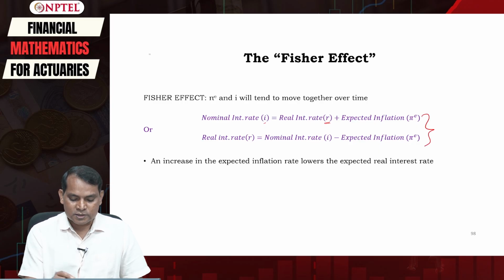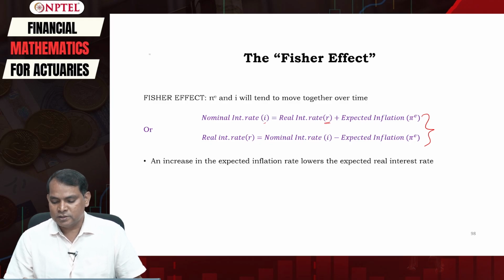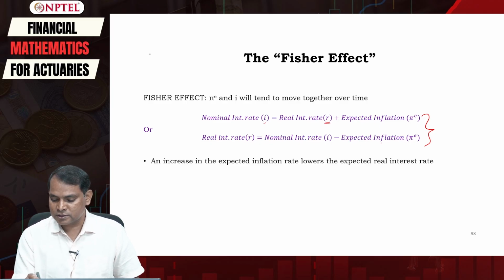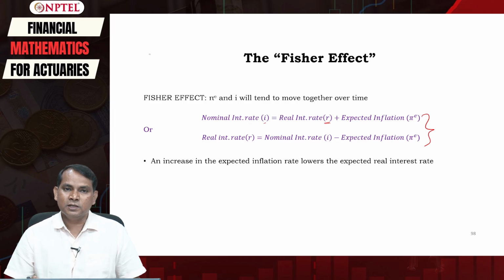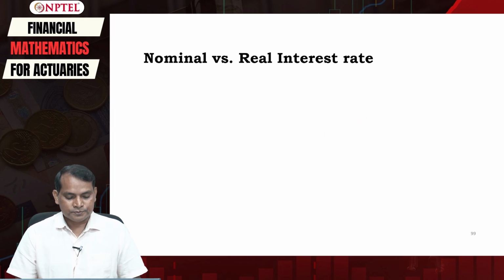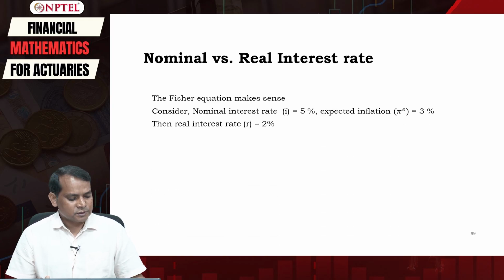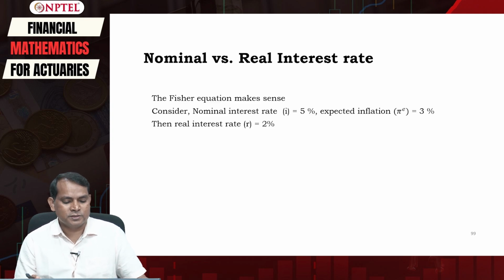An increase in the expected inflation rate lowers the expected real interest rate. Whenever inflation or expected inflation increases, it will decrease the real interest rate. So this equation actually makes sense.